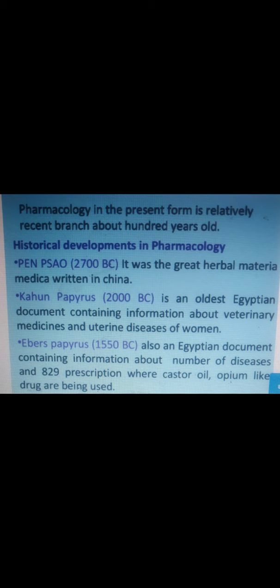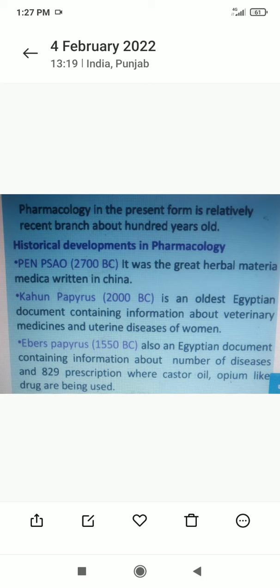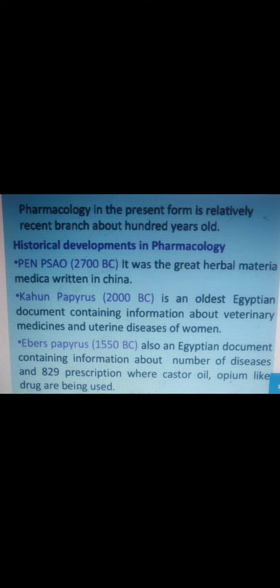Other drugs from around 2000 BC are in the oldest Egyptian documents, containing information about veterinary medicine: the effect of drugs and how to prevent animal diseases through herbal drugs and natural plants. It can be called a veterinary product, written down in Egyptian times.